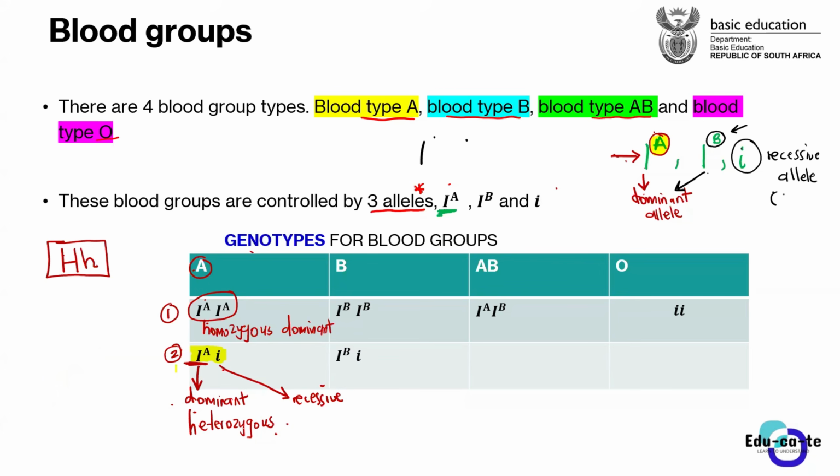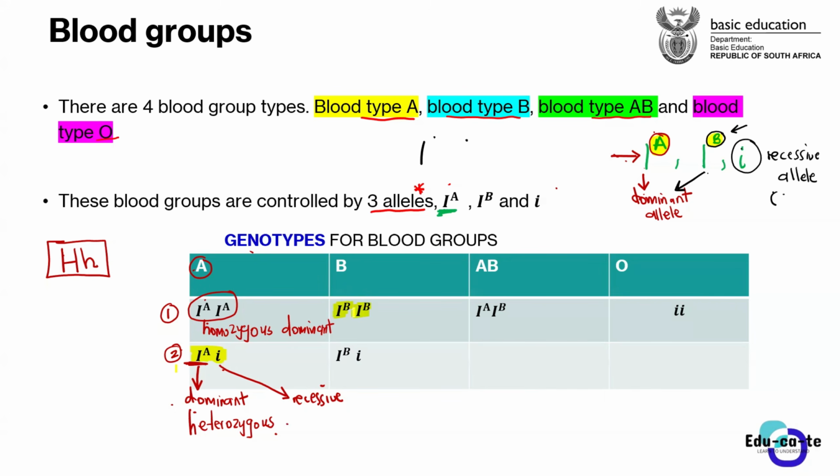Same applies for B, guys. It's still the same trend. Now that you already understand the trend, we're just going to walk over each and every one there. If we look at blood type B, remember I said that it is controlled by this allele, I with the capital letter B on top. So if we are having these two alleles, I with the capital letter B on top, I with the capital letter B on top, these are two dominant alleles that are coding for blood type B.